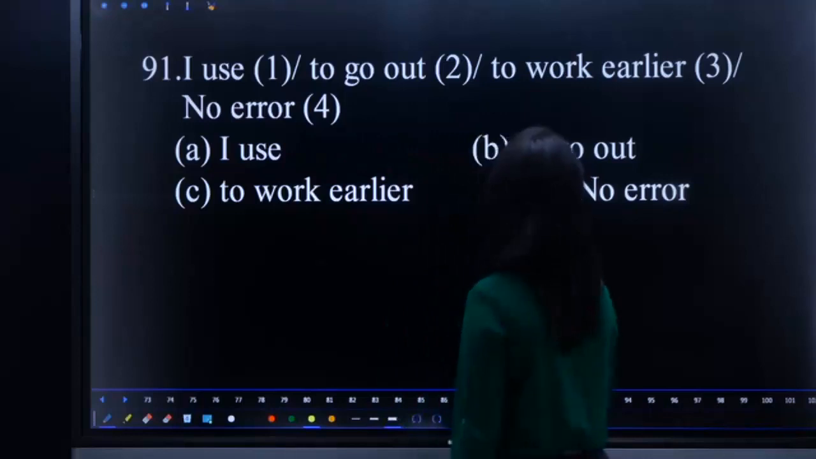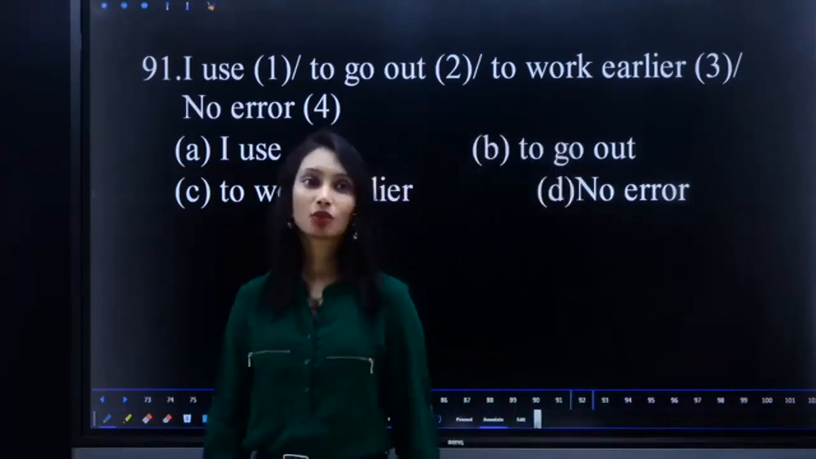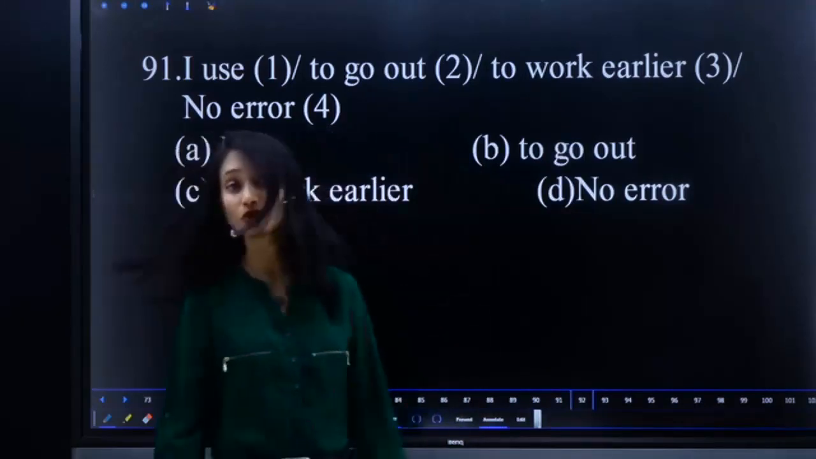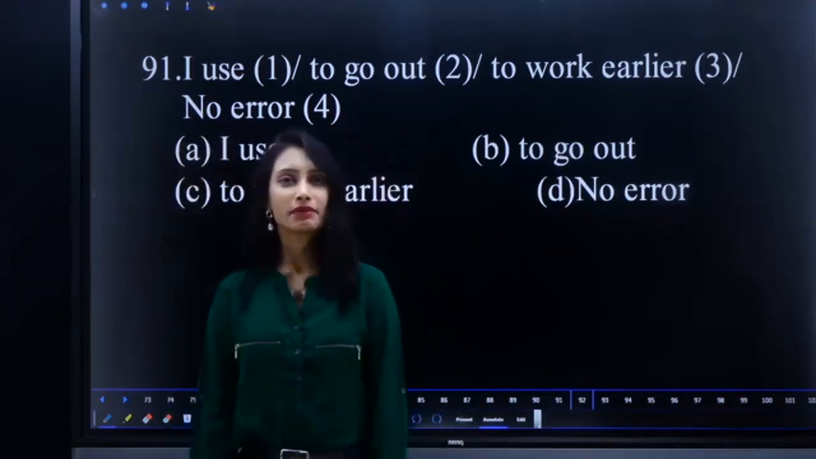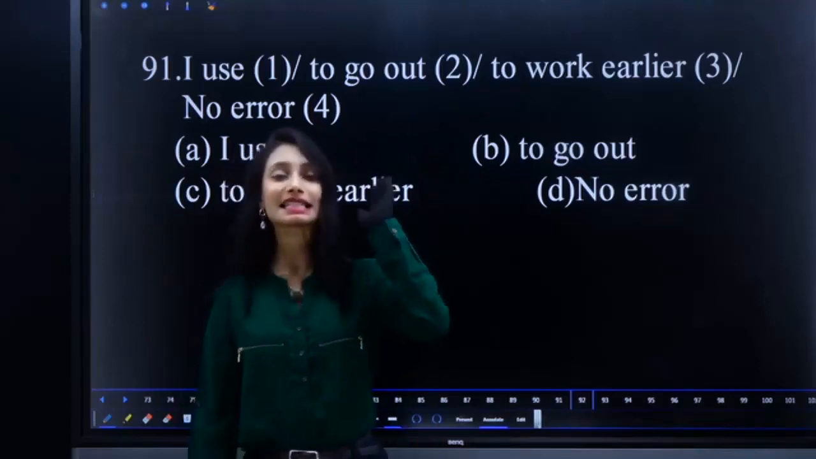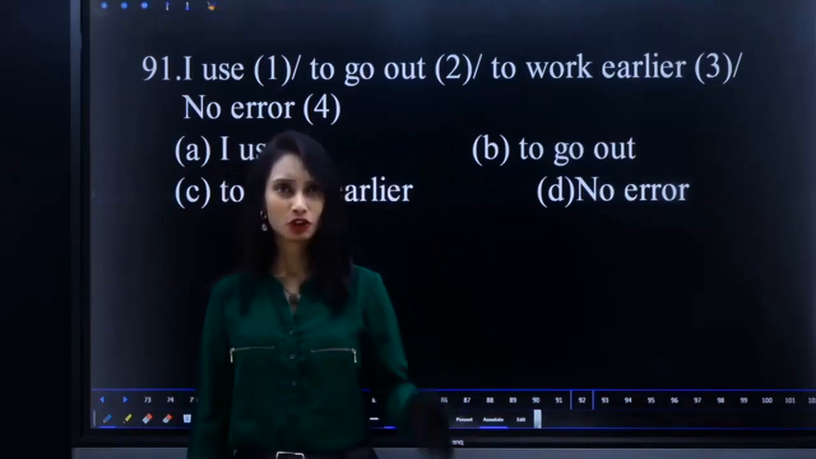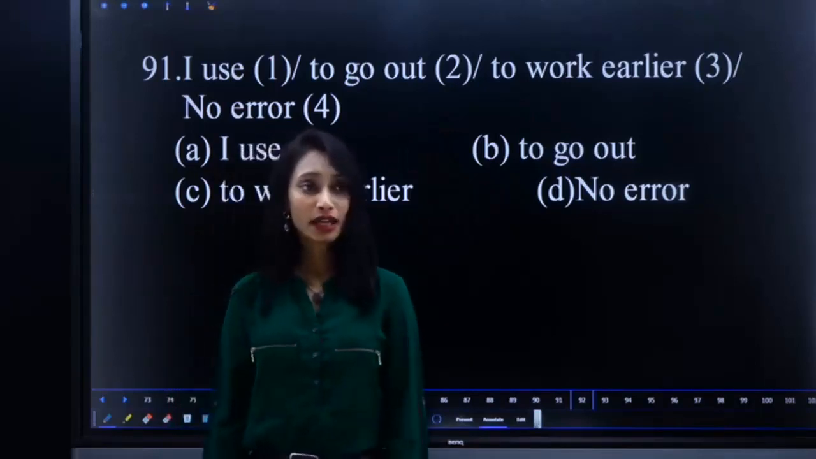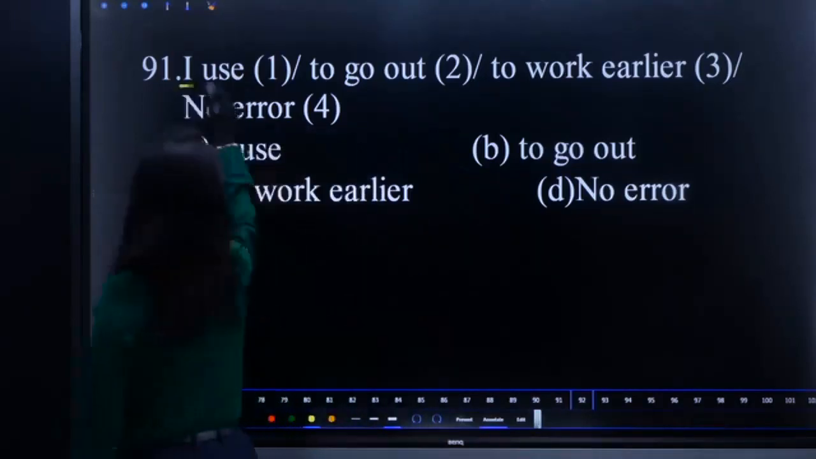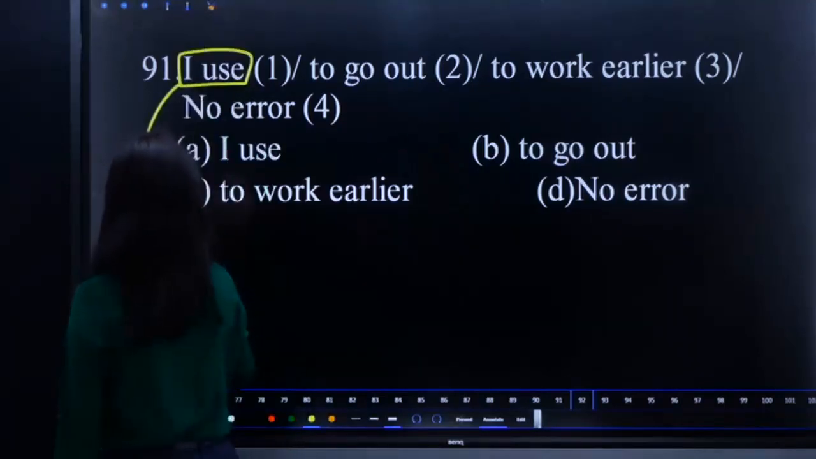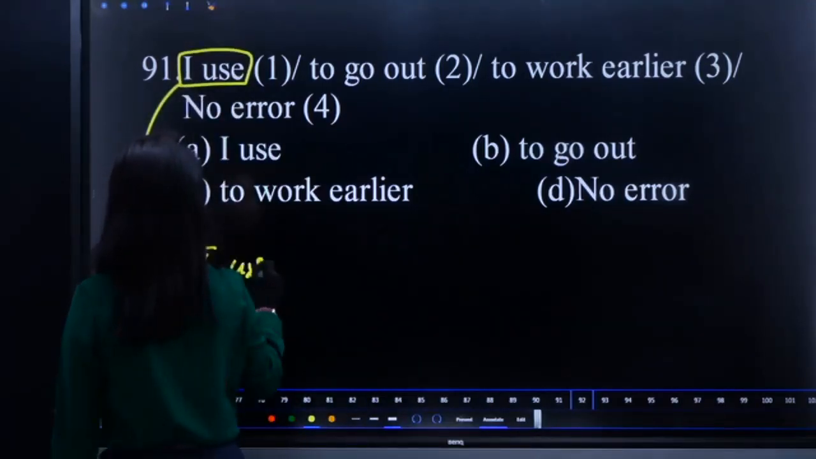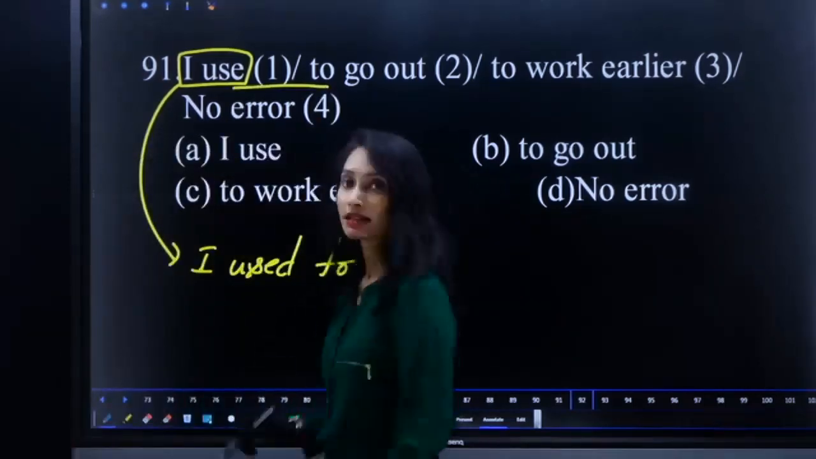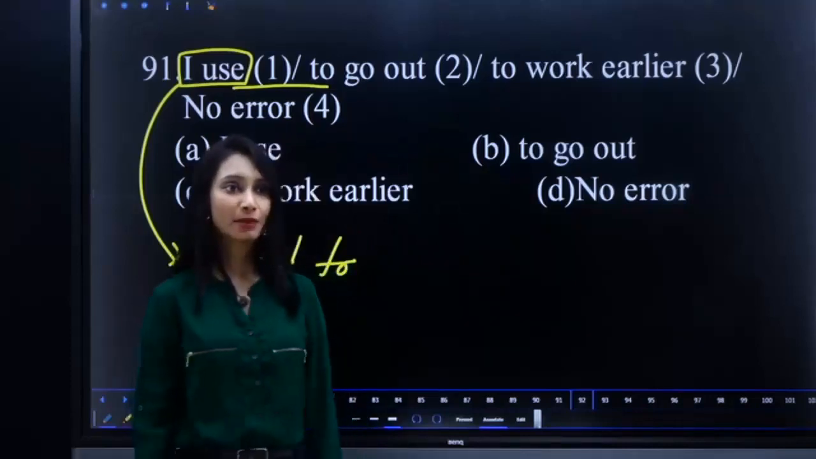I used to get out to work earlier. What is the error? When you're talking about past discontinued actions or habits, we have to use "used to." I used to. Used to is a modal auxiliary which expresses past actions or habits.